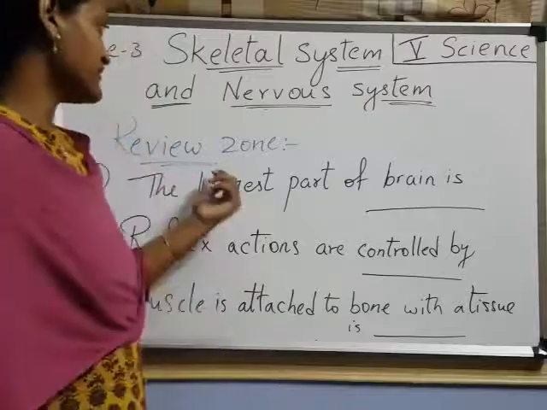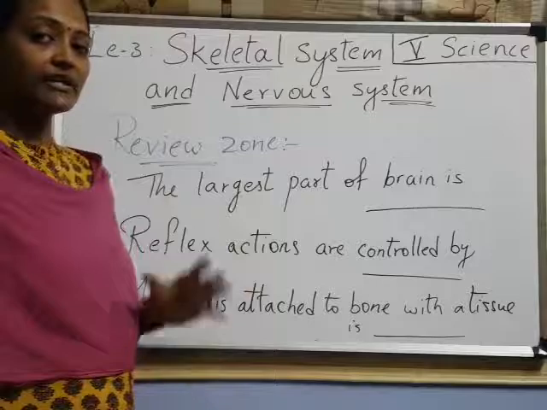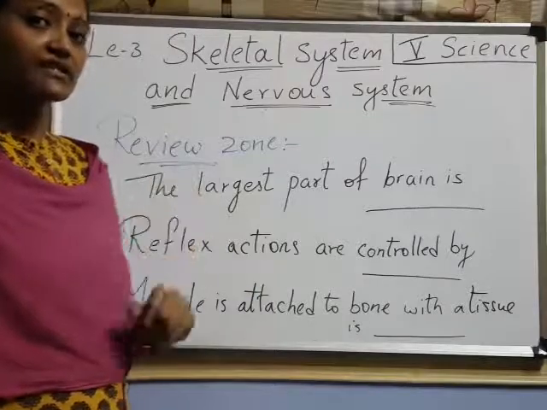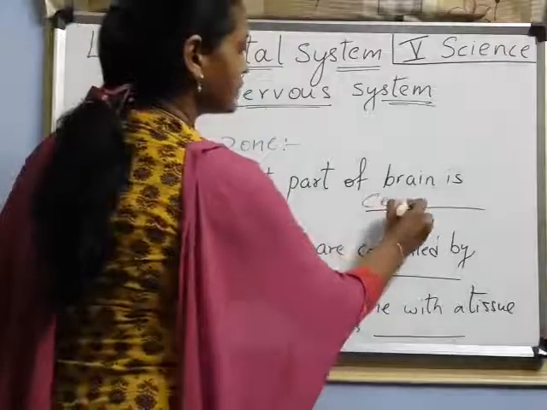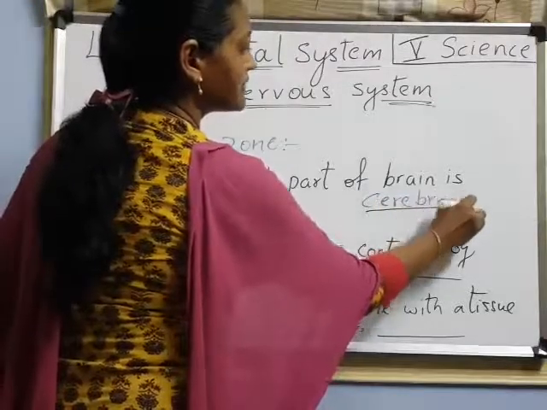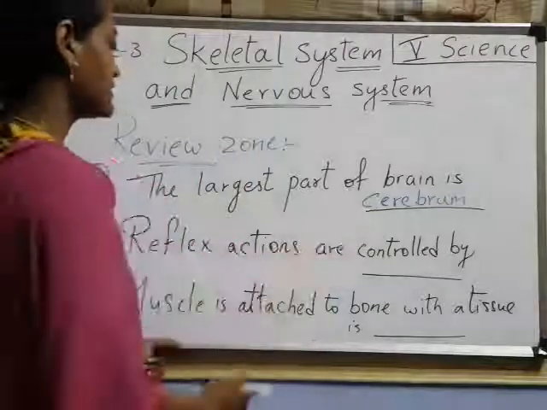Now coming to a review of what we learned today. In the brain, 3 parts are there. Which is the largest part in the brain? Yes, that is the cerebrum. Cerebrum is the largest part. Of the 3 parts, this is the largest part in the brain.